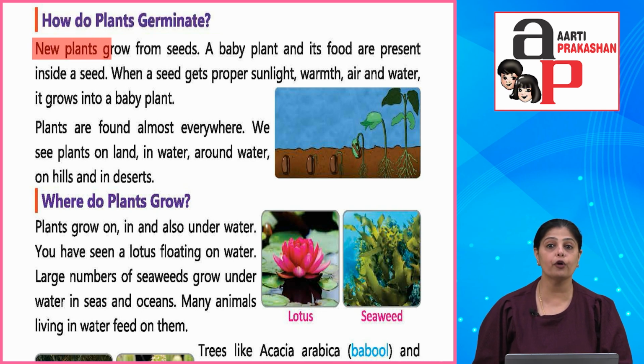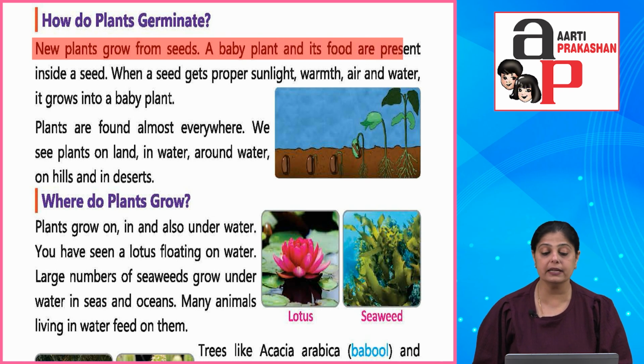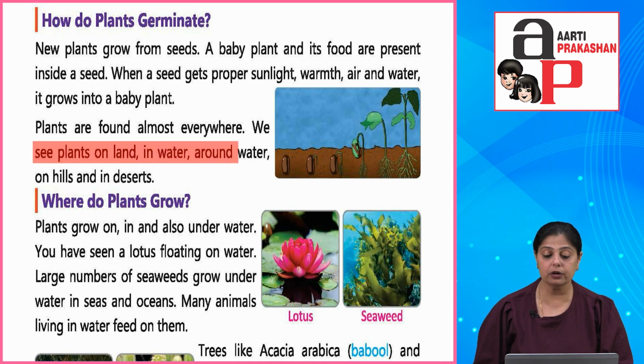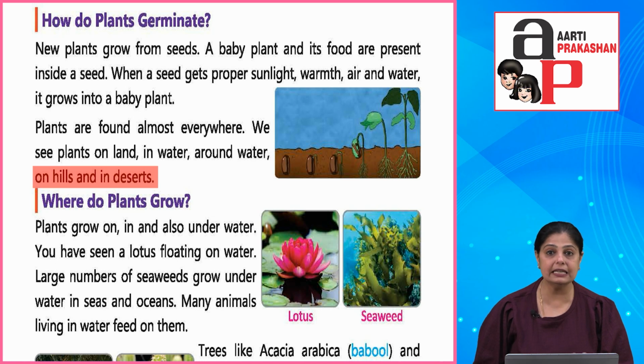New plants grow from seeds. A baby plant and its food are present inside a seed. When a seed gets proper sunlight, warmth, air and water, it grows into a baby plant. Plants are found almost everywhere. We see plants on land, in water, around water, on hills or in deserts. So, generally seeds से ये plant grow होते हैं. Okay?